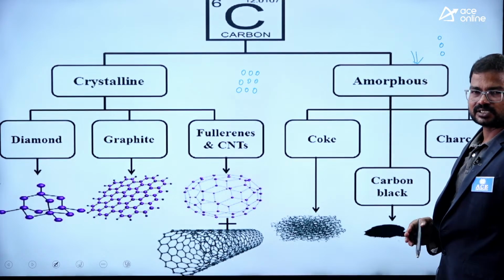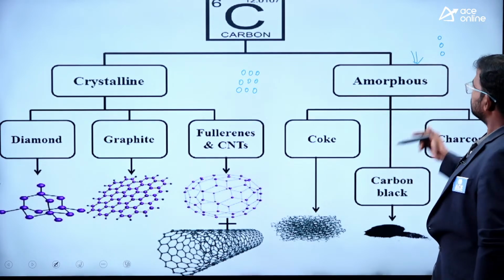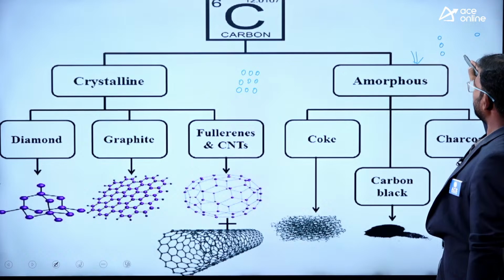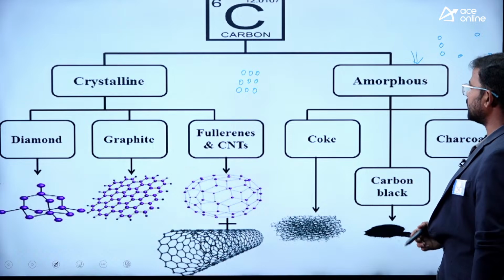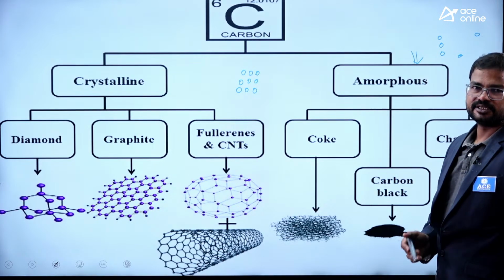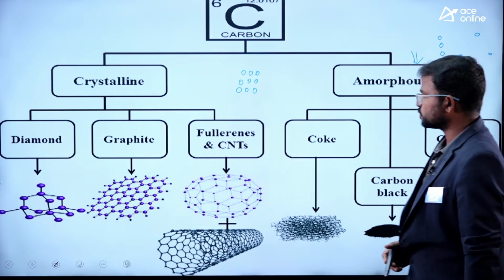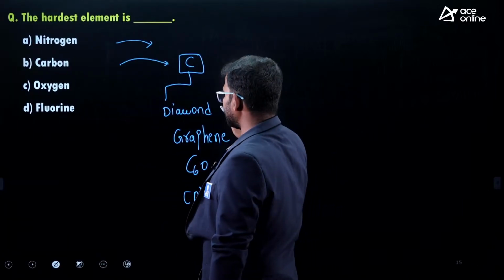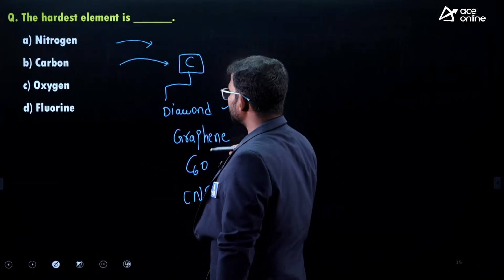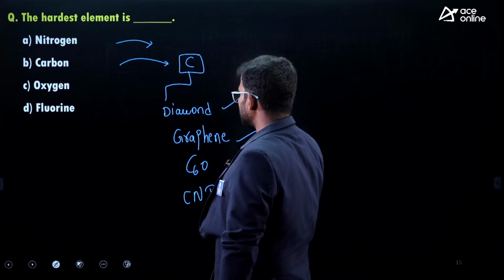It means it does not maintain a rigid shape, so the intermolecular distance would be very high. The particles exist just like this, a zigzag orientation of particle arrangement that we can observe in these amorphous allotropic forms. So finally, guys, if you consider carbon, it has some of the hardest derivative forms like diamond, graphene, C60,